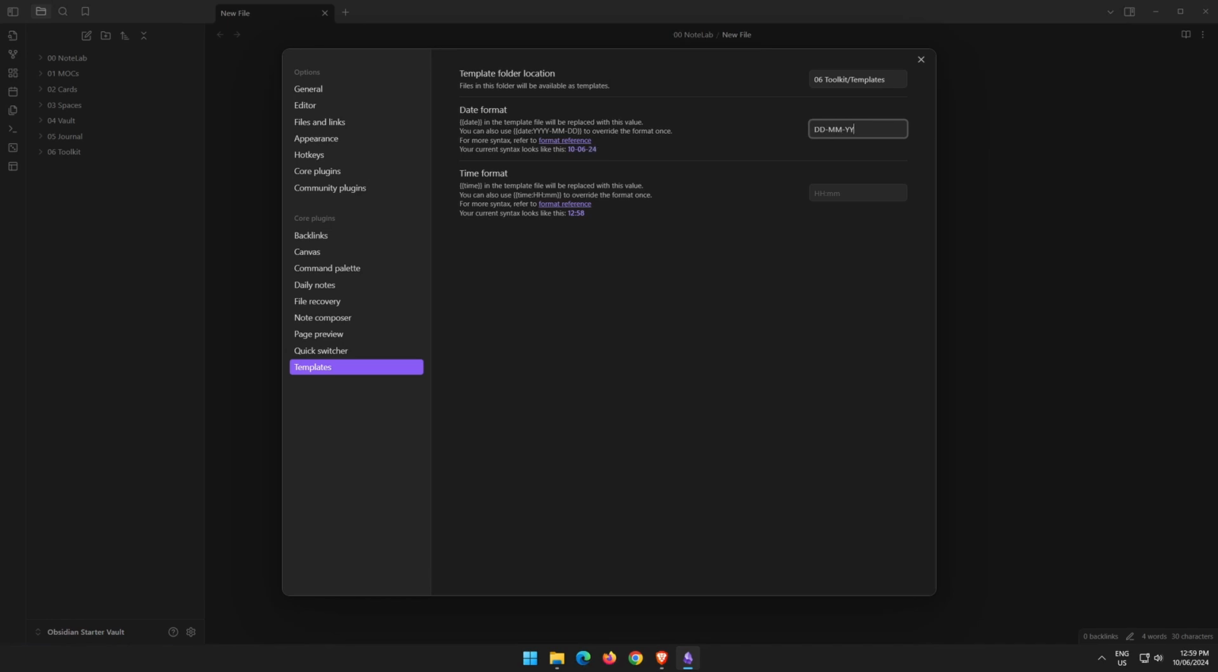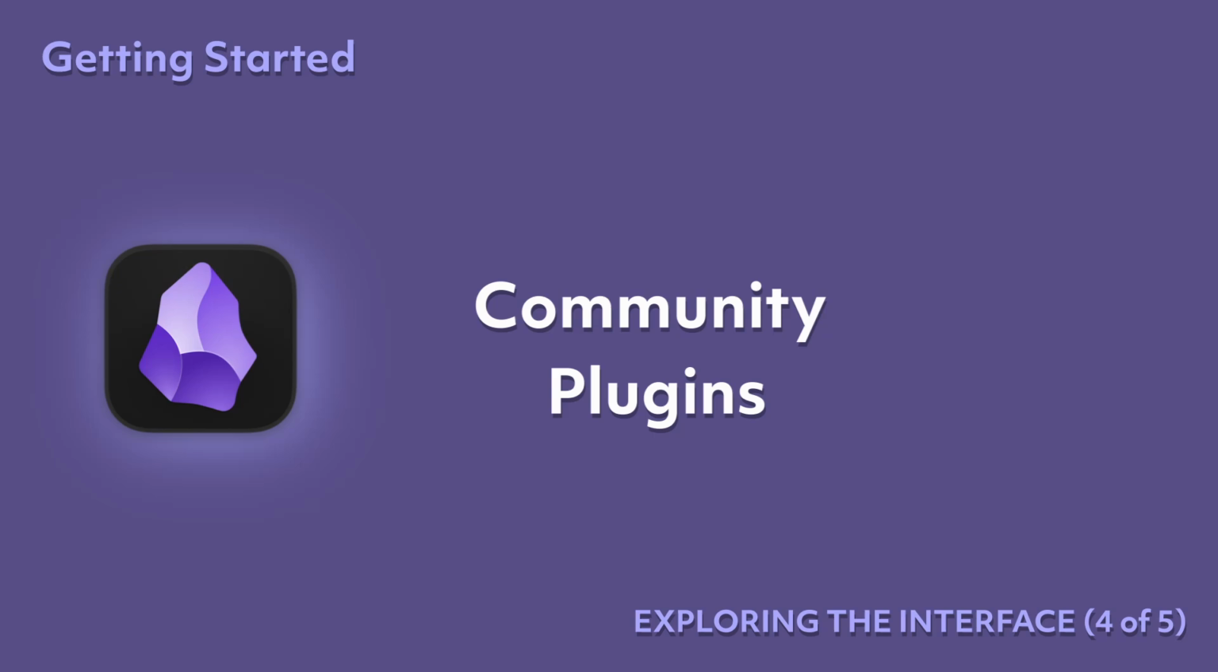Keep our date format the same as our daily notes. And you can even put your time format in there if you like. We'll just leave that for now. So this is the basics of the Obsidian settings menu.